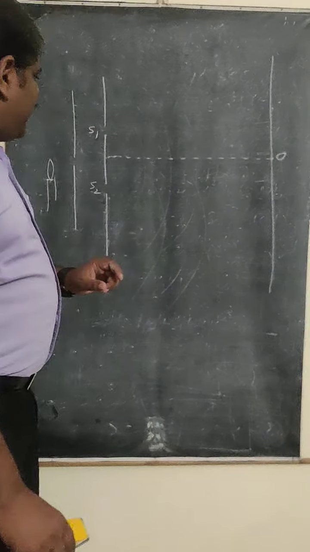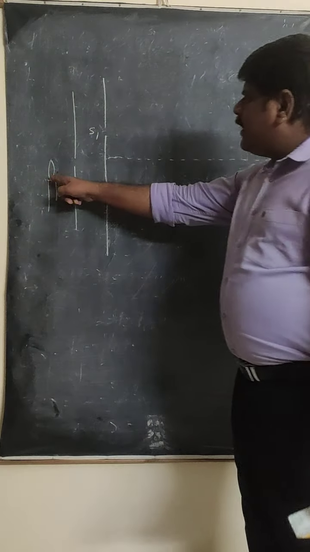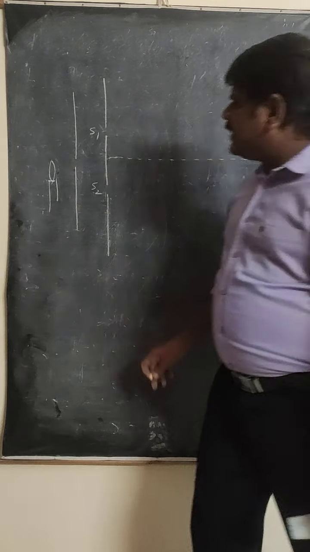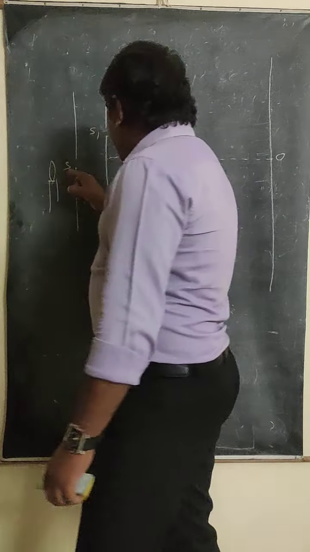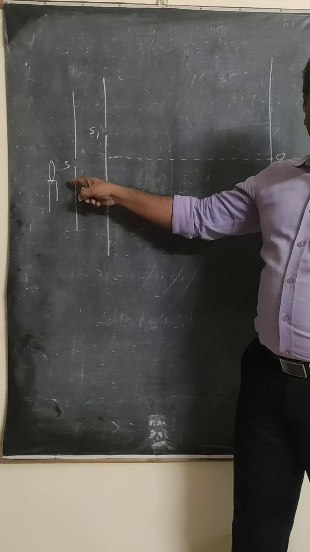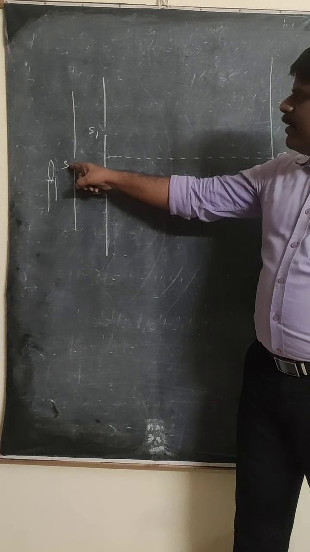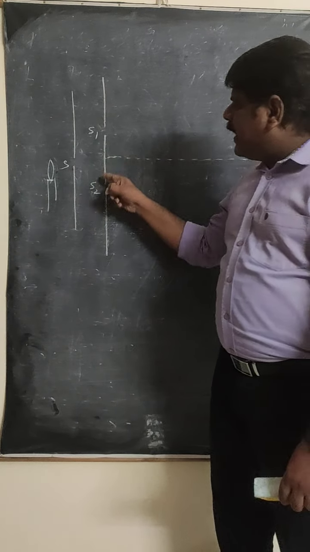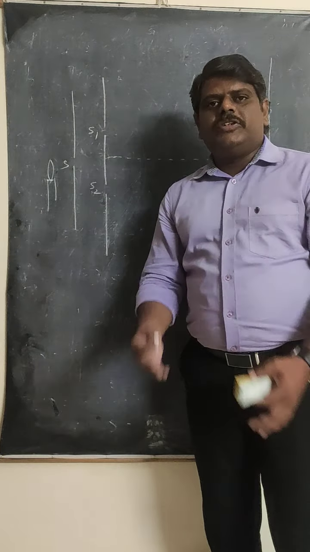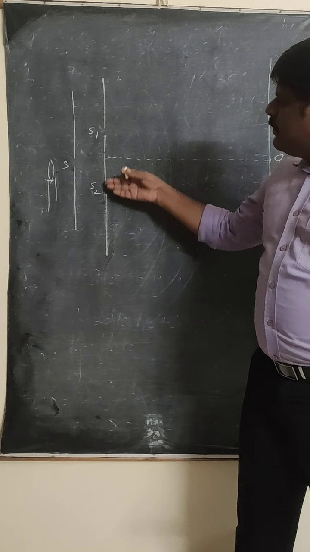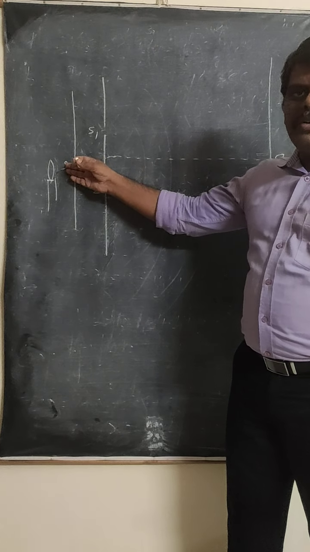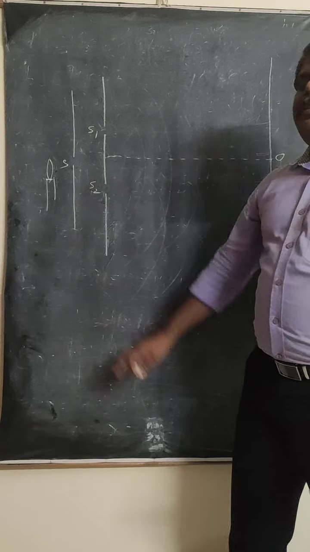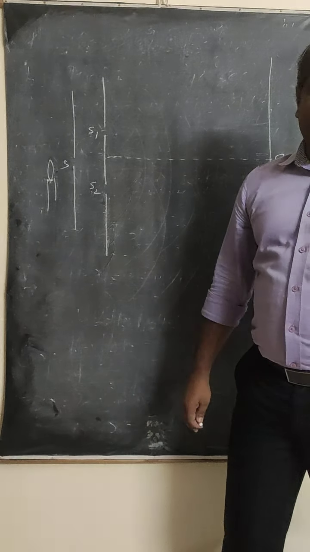Now, what is going to happen here? The light coming from here will first illuminate this slit. Let us say that this is our slit S, and this slit S will act as an individual source of light. The light waves coming from S are going to be incident on S1 and S2. Then S1 and S2 will individually act as sources of light. And these two sources of light are coming from the same source. That's why they both will be called coherent light sources.